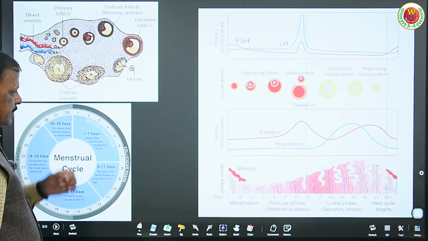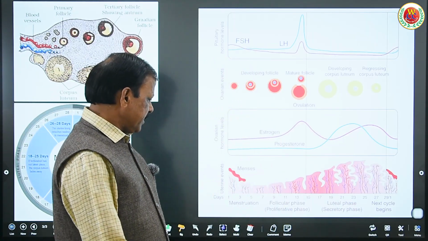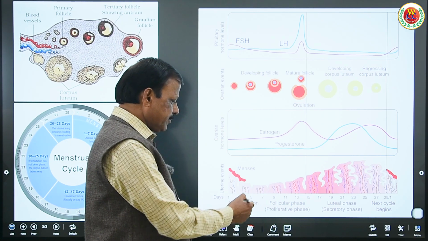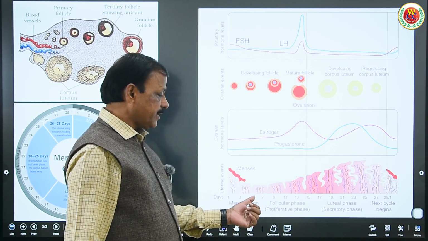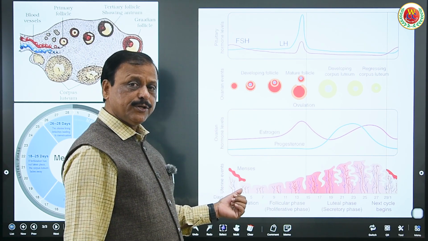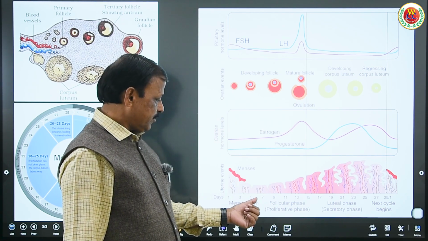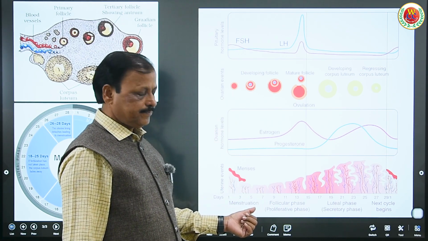Now see, this is the menstruation cycle shown here. Initially for the first 5 to 7 days, there is a discharge of broken endometrial wall along with ruptured blood vessels and blood. This is known as menstruation.